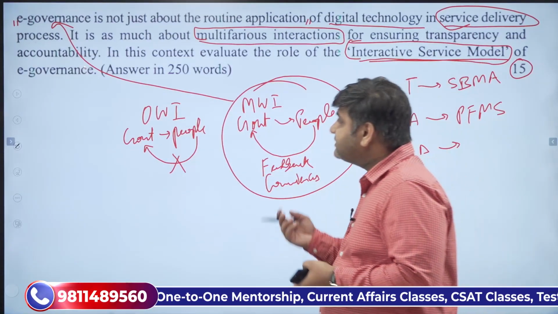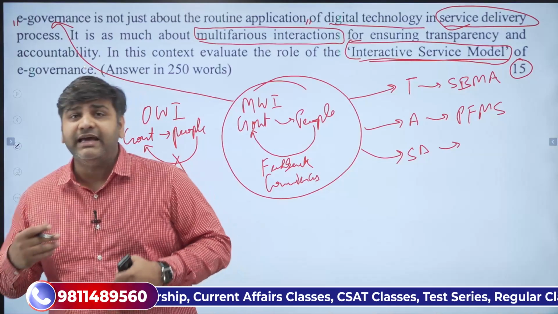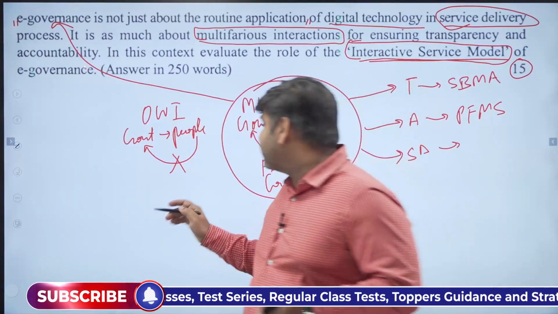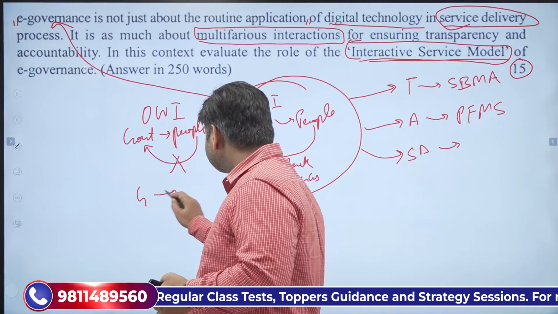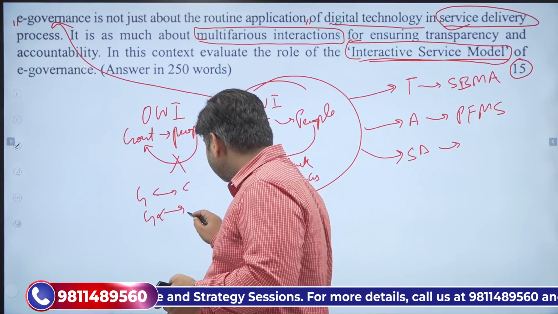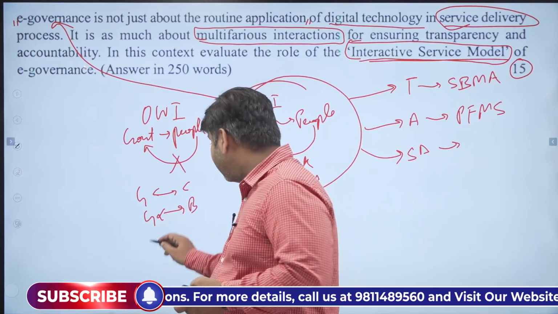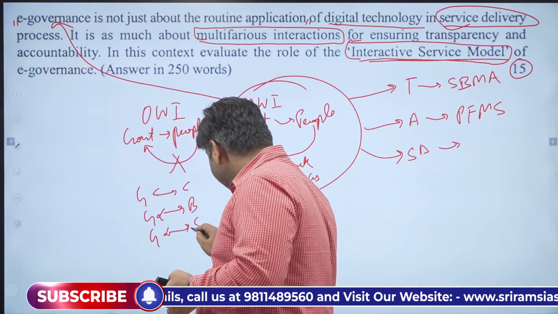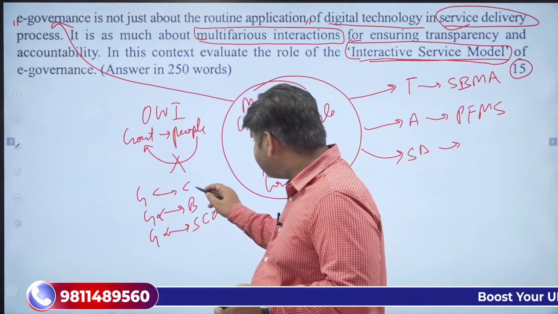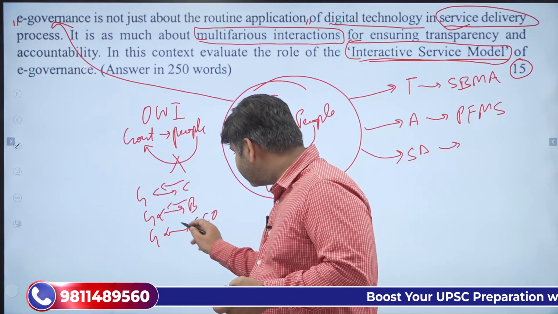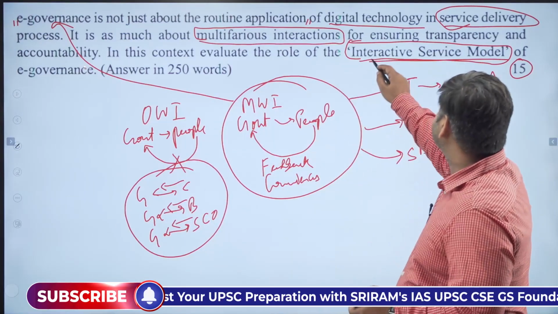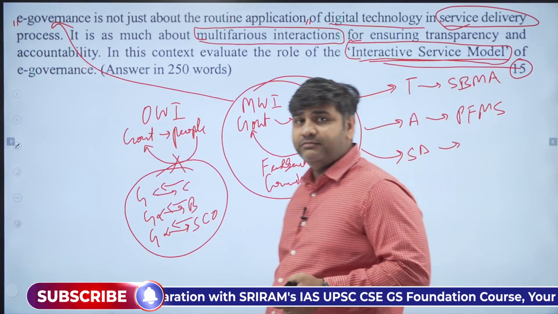If you have to make this e-governance model a success, it has to be two-way or multi-way interaction, where the government interacts with citizens, with businesses, with civil society organizations, and at the same time they also interact with the government. This system is called the interactive service model of e-governance.